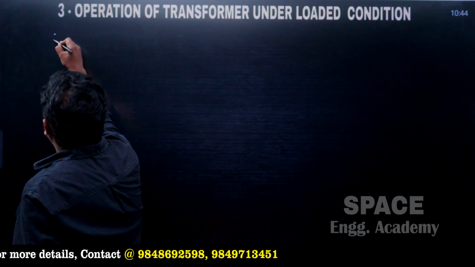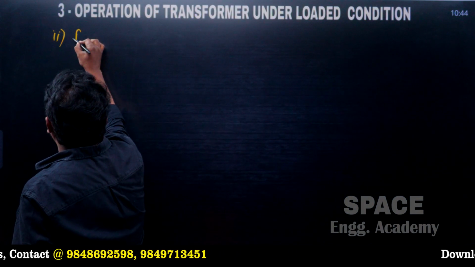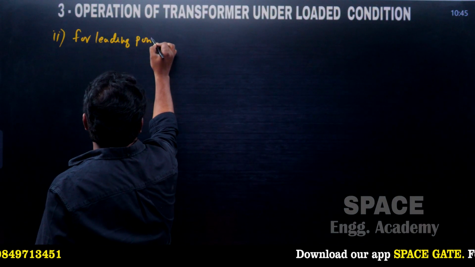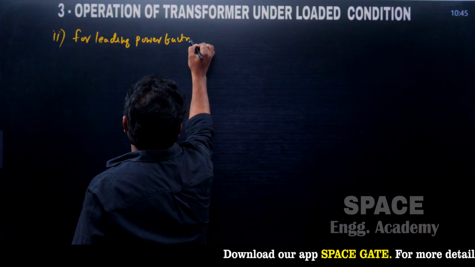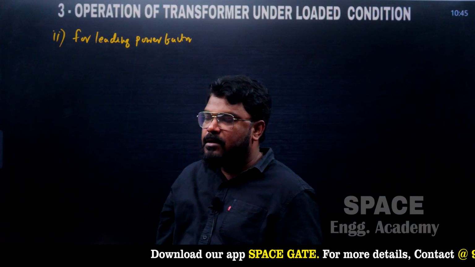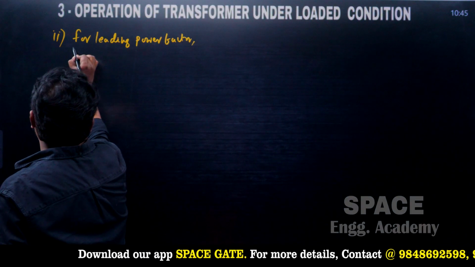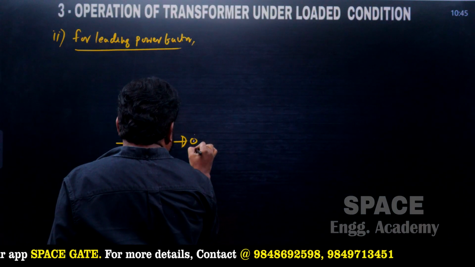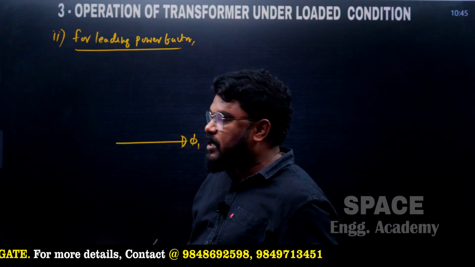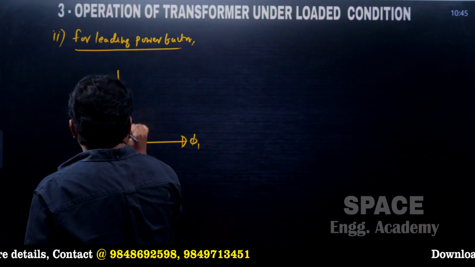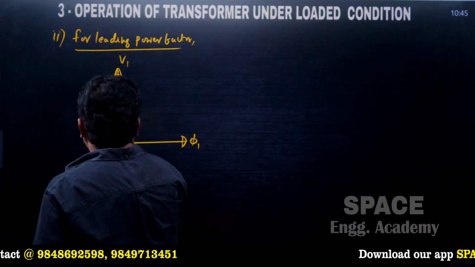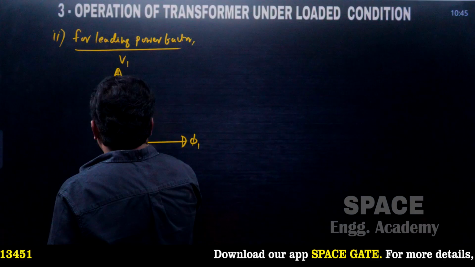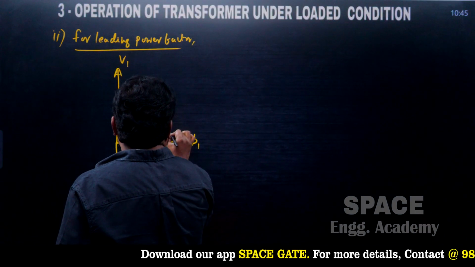So the second one is for leading power factors. How do we get this relation? Let us draw the phasor diagram under loaded condition. Phi 1 is the reference flux, this is the applied voltage V1, and the EMF induced in the secondary winding of the transformer. Assume this is the no load current I0.